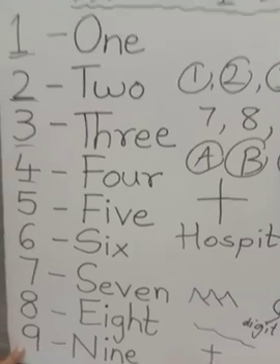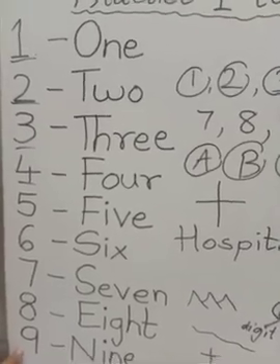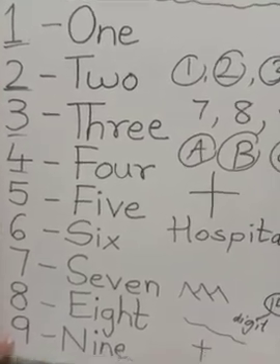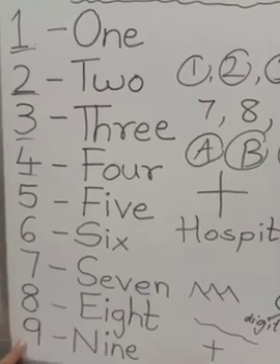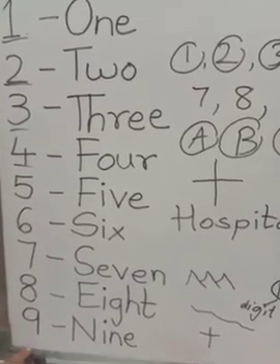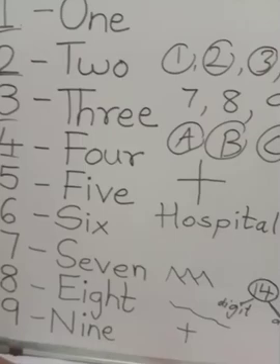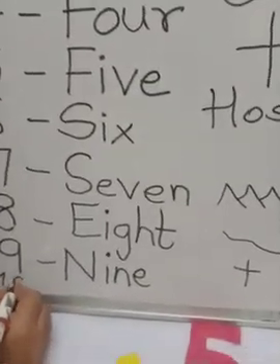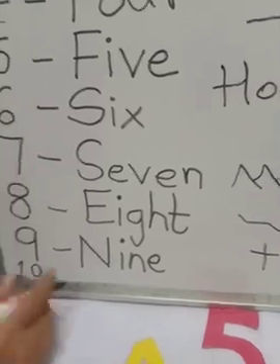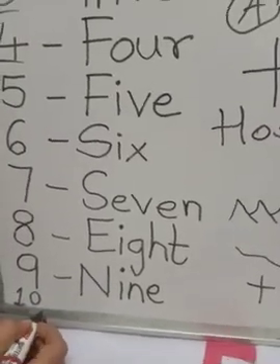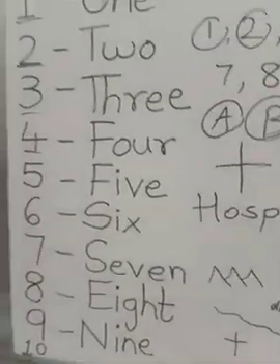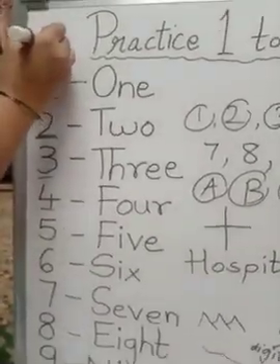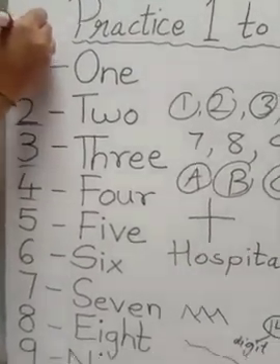Means they are used like symbols to form numbers. Now after 9, number 10 is coming. Number 10: 1 and 0, 10. But before learning 10, we will learn about number 0, which comes before 1.